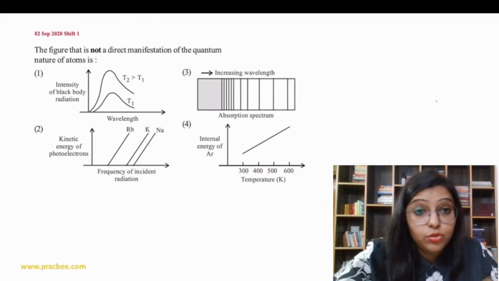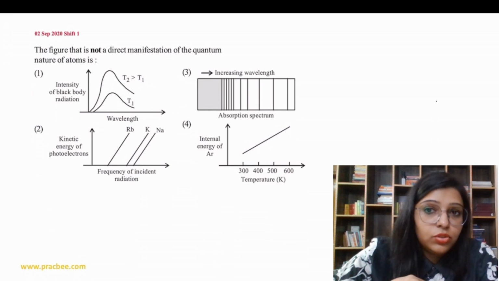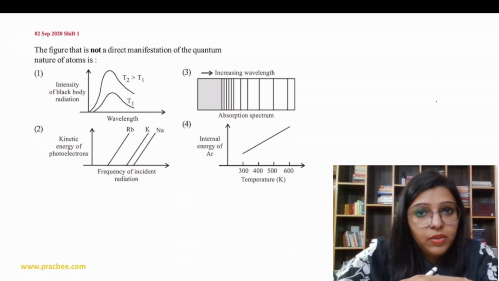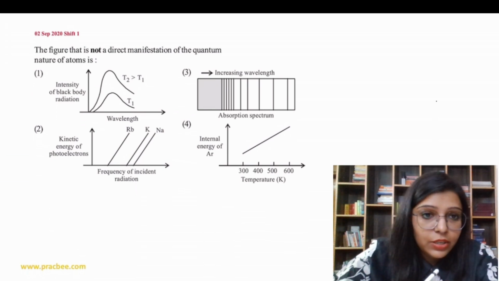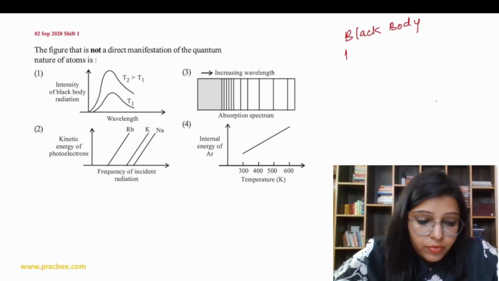Now the question is not directly on the black body, because the black body is completely a theoretical concept. The question is based on the quantum nature of the atoms. In the quantum theory of radiation we are going to discuss the particle nature of matter. So we have the black body and the photoelectric effect.